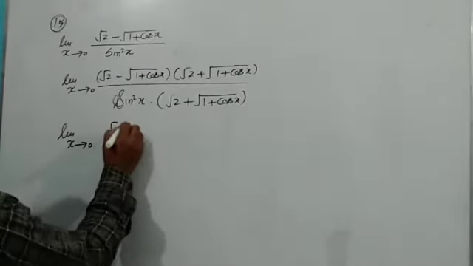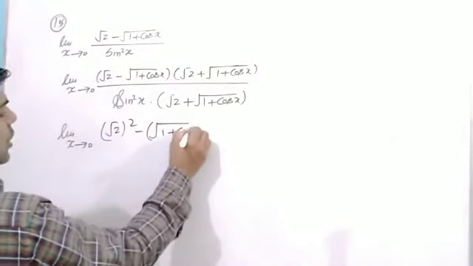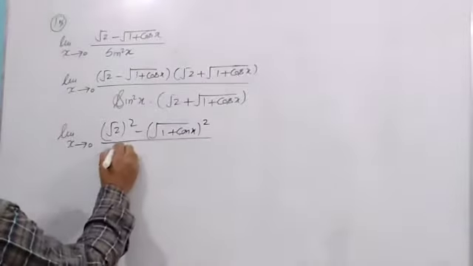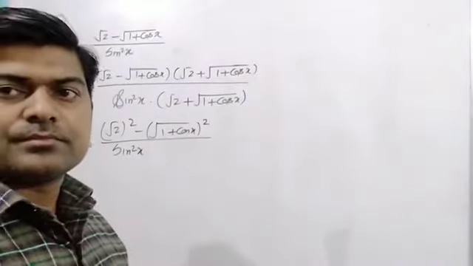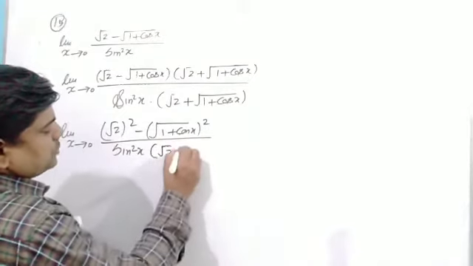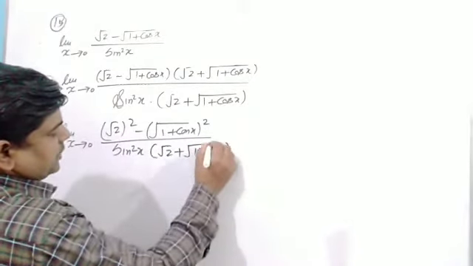So here I get root 2 square minus the whole square of under root 1 plus cos x, whole upon sin square x, into under root 2 plus under root 1 plus cos x.